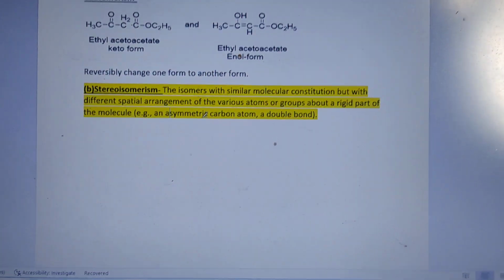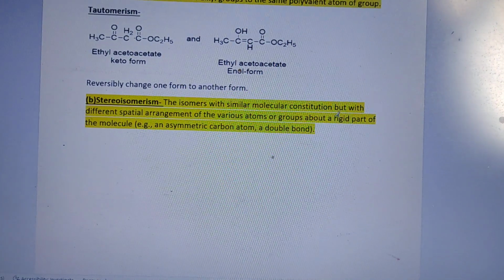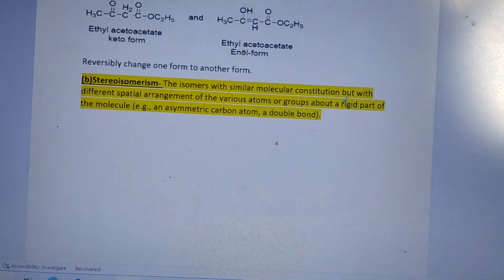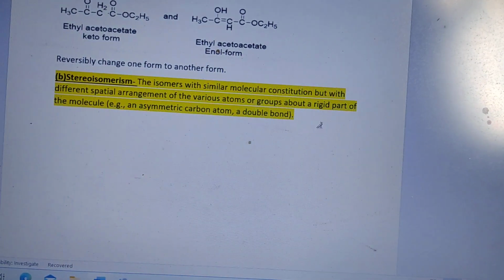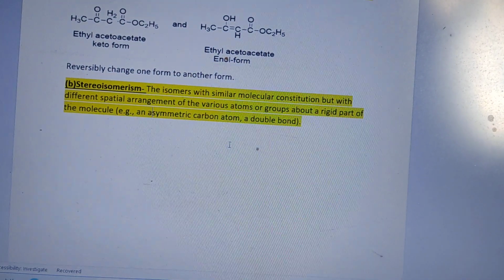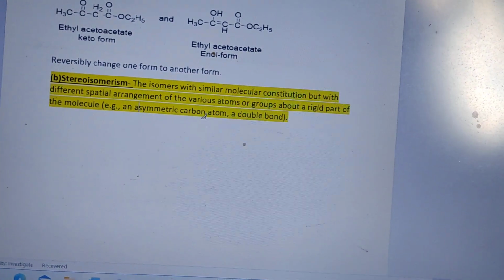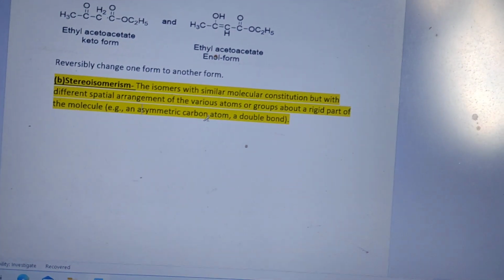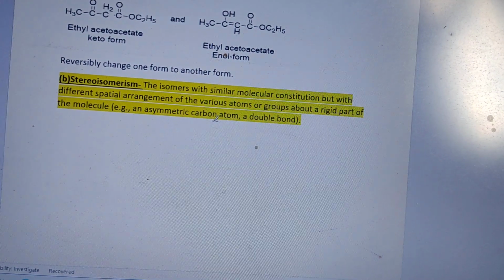Stereoisomerism: the isomers with similar molecular constitution, that is, atom to atom connectivity almost the same. But we define the spatial arrangement of the various atoms or groups about a rigid part of the molecule. Rigid part means an asymmetric carbon atom. An asymmetric carbon atom is a carbon atom that has 4 different groups.